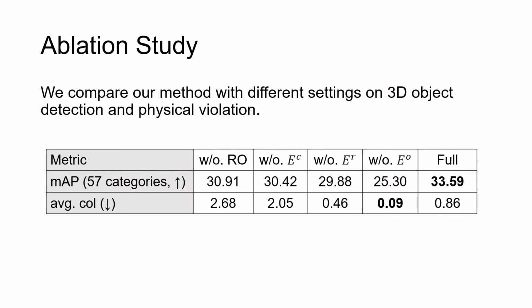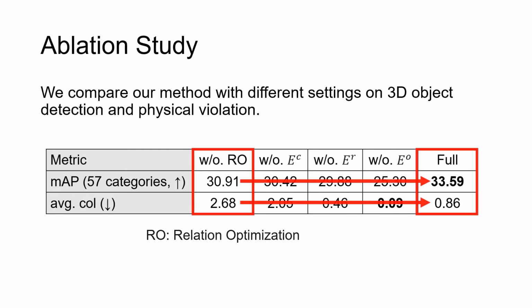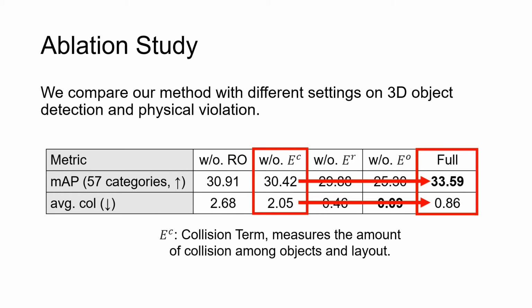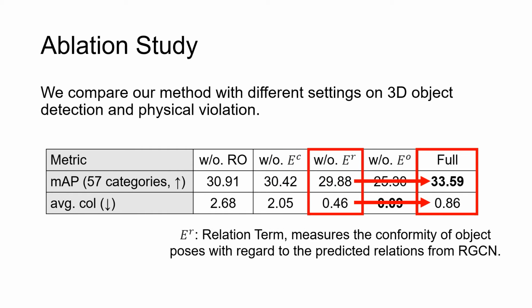To evaluate different terms of the proposed relation optimization, we conduct ablation studies by removing each of them from our method and make comparisons on 3D object detection and physical violation. We compare 3D object detection with mAP on all categories and physical violation with average collision times per scene. By removing relation optimization, we observe a great drop on both metrics. The missing of collision term hurts the average collision times the most, which illustrates its importance on collision avoidance. The missing of relation term hurts the mAP, which shows that relations are important on the improvement of 3D detection.